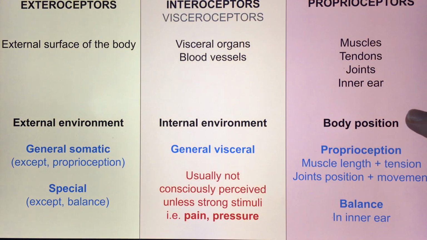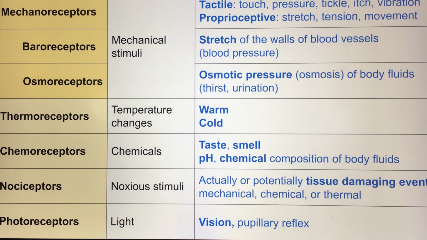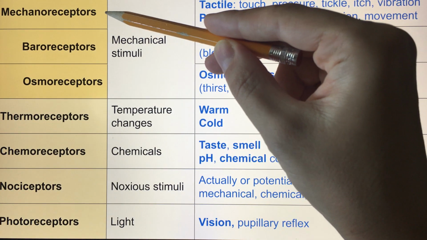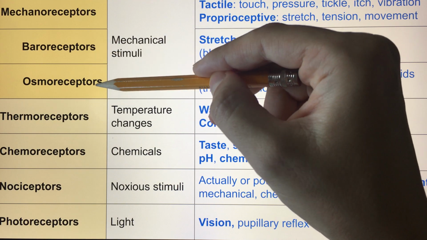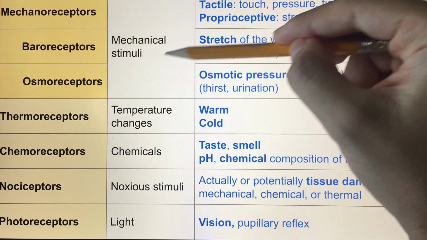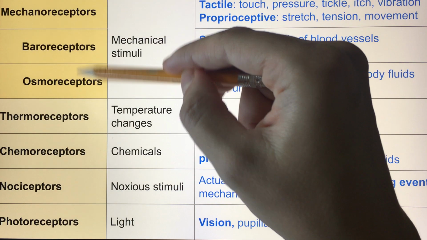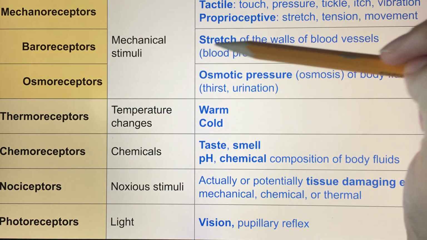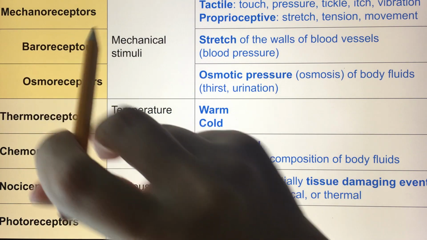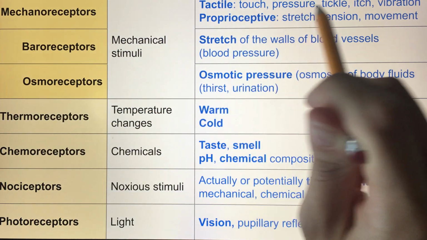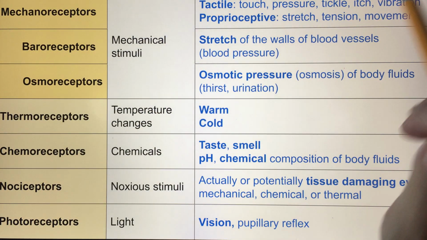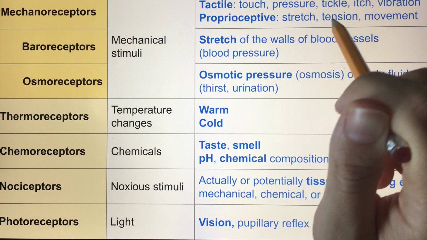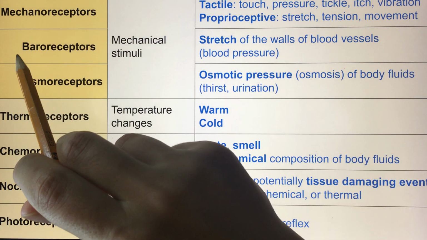So I'm gonna skip this. Okay, and then go over these general receptors first. So mechanoreceptors, baroreceptors, and osmoceptors are all mechanical. All of the sensory receptors that are activated by the mechanical stimuli. So mechanoreceptors are activated by touch, pressure, tickle, itch, vibration. They can also be activated by stretch, tension, and movement.